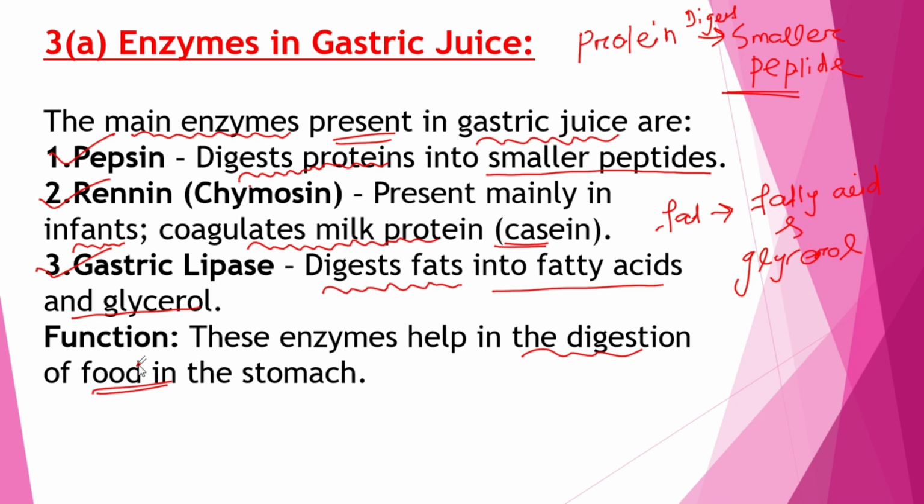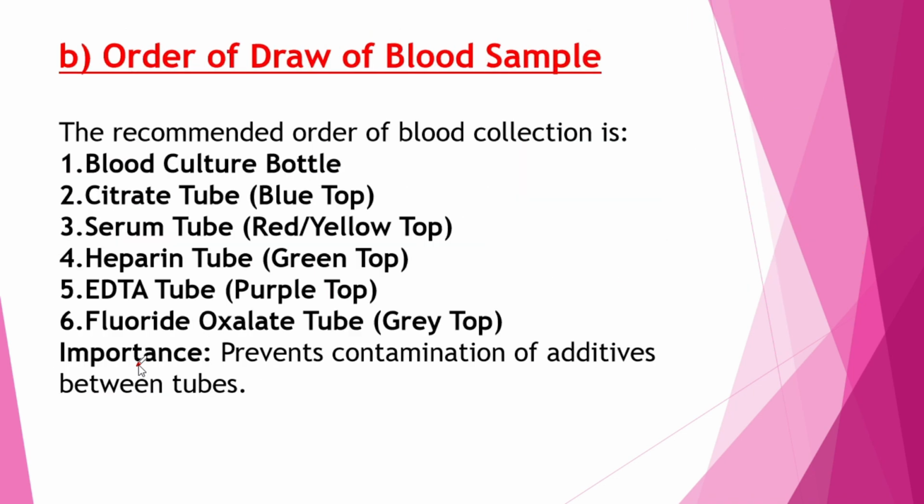Clear everyone? Then the next question, the order of draw of blood sample. The recommended order of blood collection is, first, the blood culture bottle.